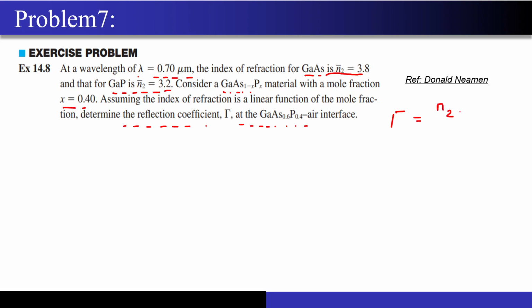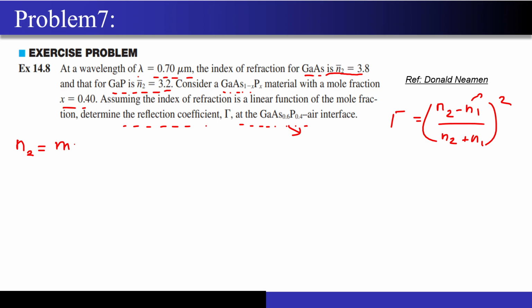We have already seen (N2 minus N1) upon (N2 plus N1) the whole square. I know the refractive index of air, but what about the refractive index of this material? The ultimate aim of this question is to find out the refractive index of this material that they have given to me. One more thing they have given is that the index of refraction is a linear function of the mole fraction. So refractive index is a linear function.